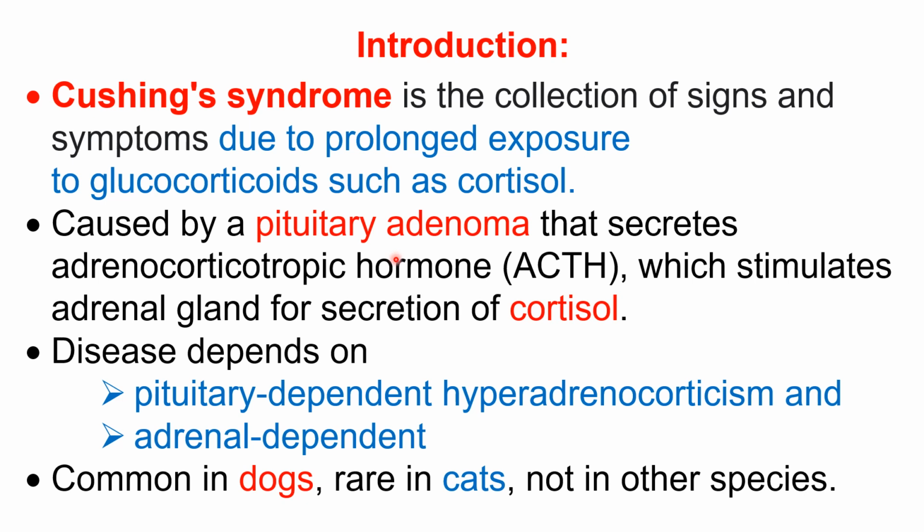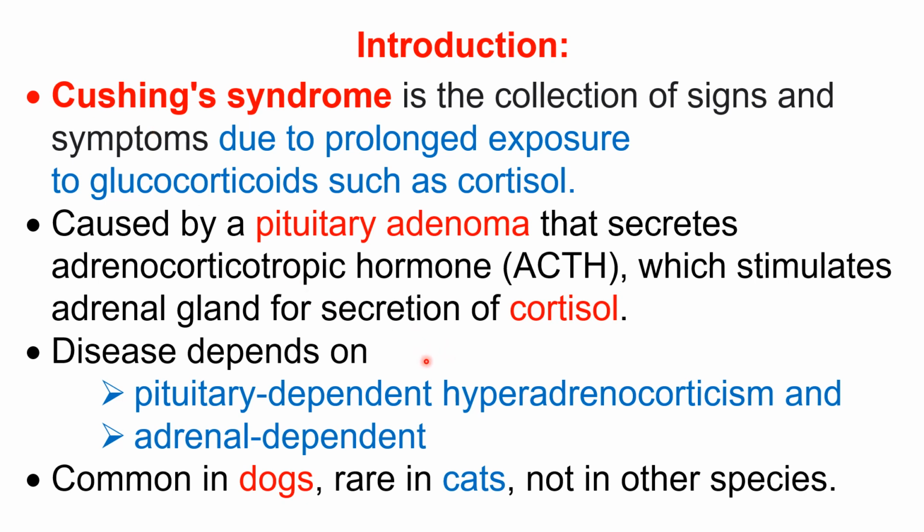Pituitary adenoma means a tumor of the pituitary that secretes adrenocorticotropic hormone, popularly known as ACTH. This ACTH stimulates the adrenal gland, and the adrenal gland, especially the adrenal cortex, secretes cortisol. If there is a prolonged, chronic high level of cortisol in the blood, it produces signs and symptoms that are called Cushing syndrome. Now it is clear what Cushing syndrome is.